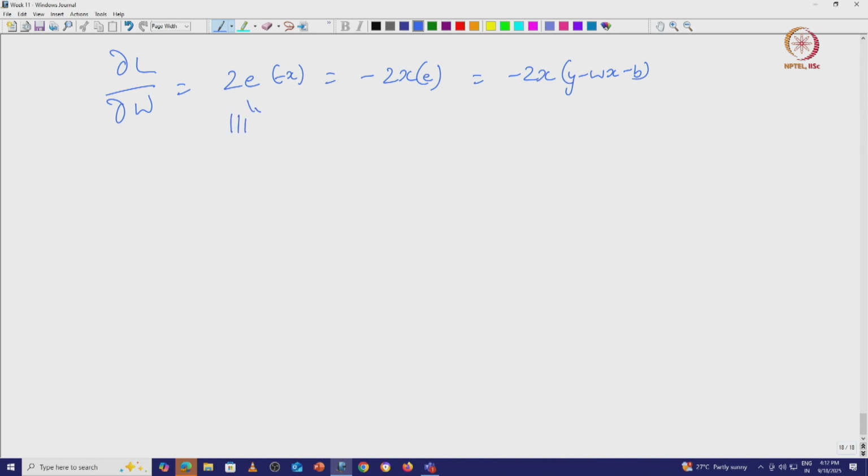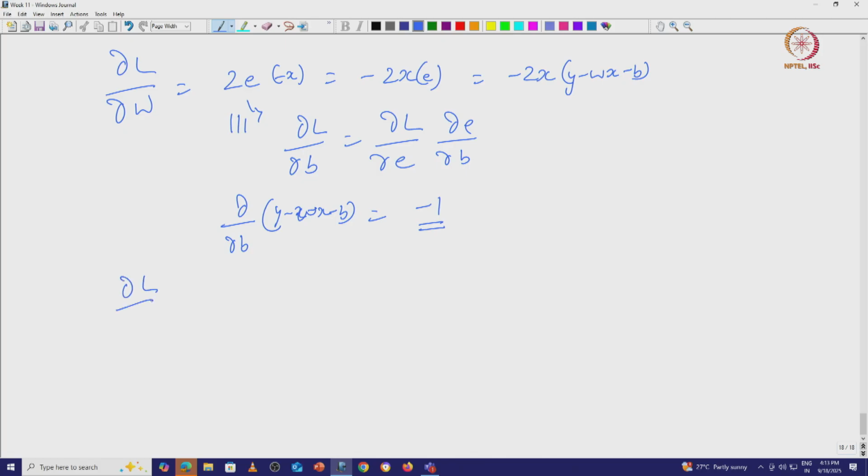Similarly, I can do the following. What is delta L by delta B? Is equal to delta L by delta E into delta E by delta B. Delta by delta B of Y minus Wx minus B, which is equal to minus 1.